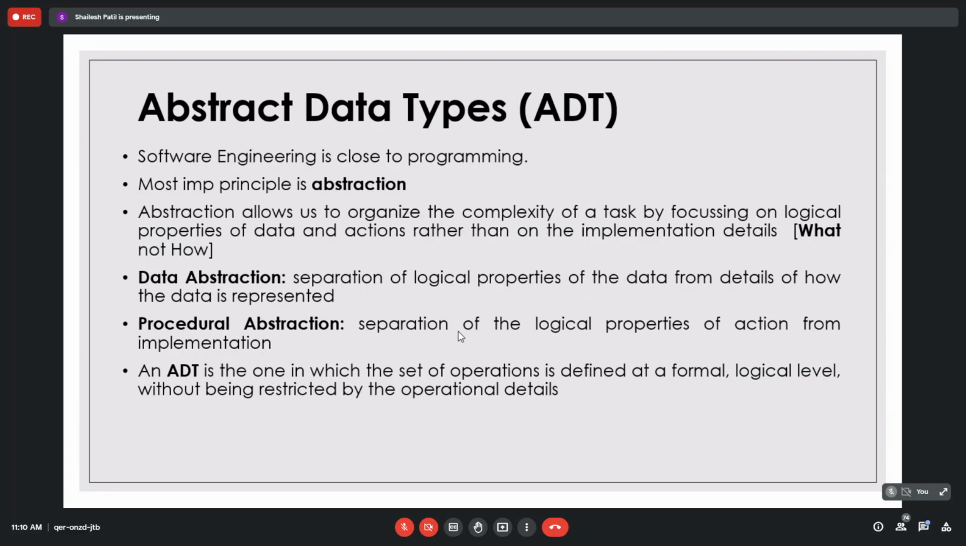An abstract data type means what? It is one in which the set of operations is defined at a formal and logical level only, without being restricted by the operation details. You can write the operation details in detail, but abstraction means we are separating that thing. When you work with C++, the class is an abstract representation of your program. So it is giving us an abstract way.